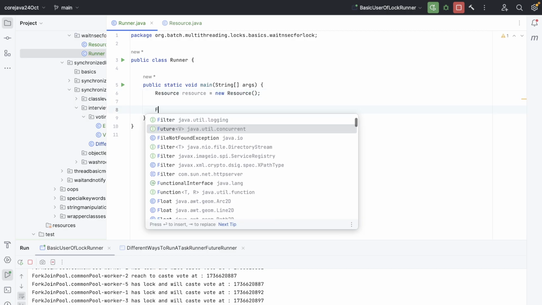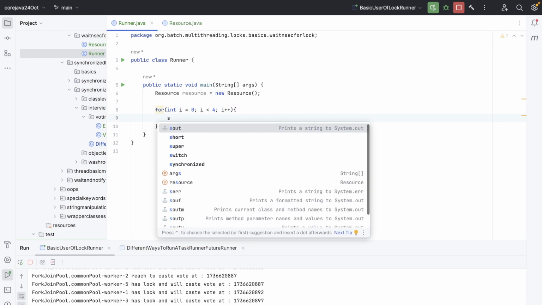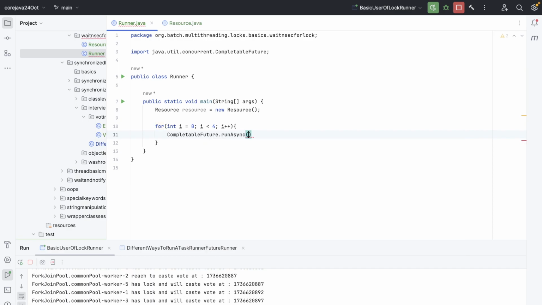For int i equals 0, i less than, let's create only 4 threads, i plus plus, because our thread is a heavy task, a 10-second task. So what we are going to do is CompletableFuture.runAsync, and we need a task, and the task is to call a resource method, and that is getAccess. All right, visible, clear to know?